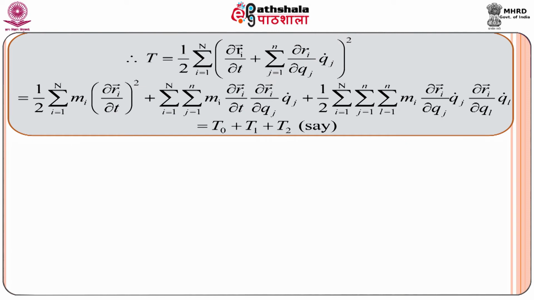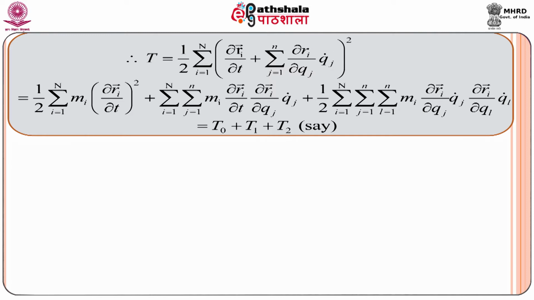If we substitute the expression for R_i vector dot, we get the kinetic energy as this. This is of the form (a plus b) whole squared, which gives a squared. This has been written here. 2 into a into b, 2 and half cancel each other, so we get a into b, this one, and this square, that is b squared. b squared gives b into b, that is we get this result.